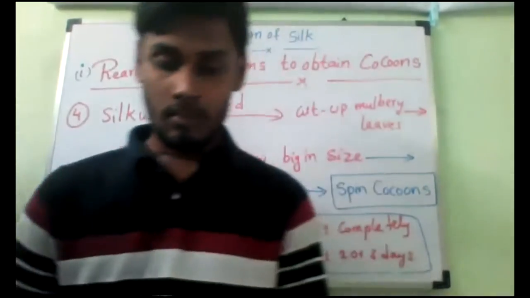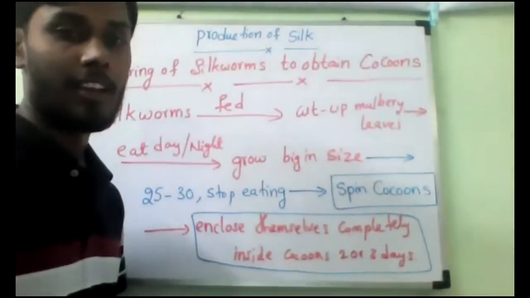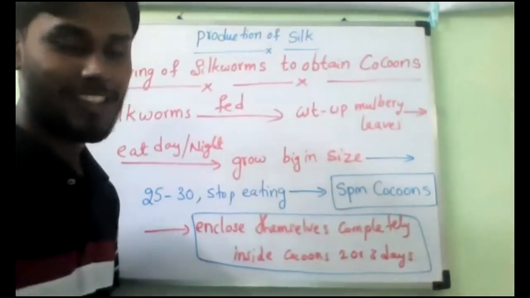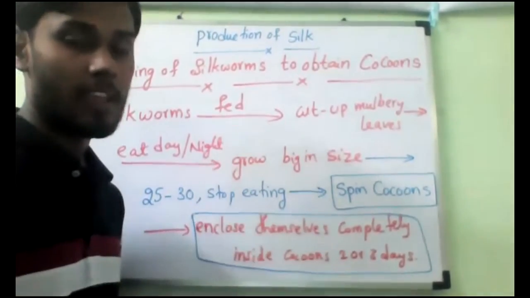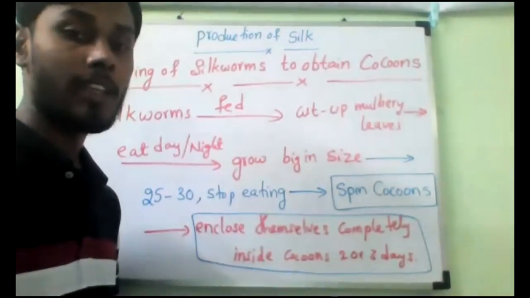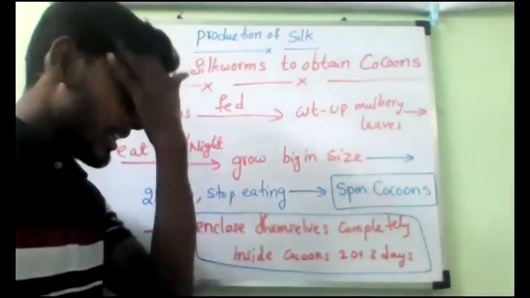Only if they die can we take the silk. If it is alive, we cannot. It is useless. Most of them will die, and 1 or 2 will come outside. Why? Because again they should lay the eggs. Do you understand? Yes, sir.